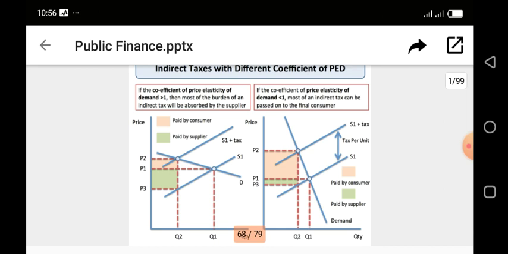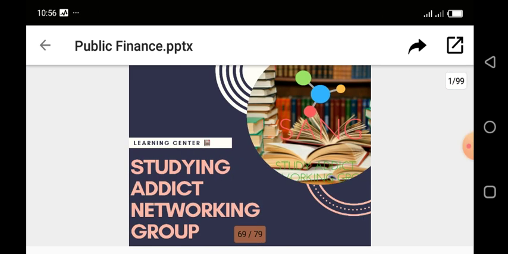So you can learn more. I'll try to do a video on this again, so that you'll be able to learn more about the differences between these taxes, bringing in the specific tax and the ad valorem tax, so that you should be able to explain using diagrams. So for now, we've come to the end of this class.